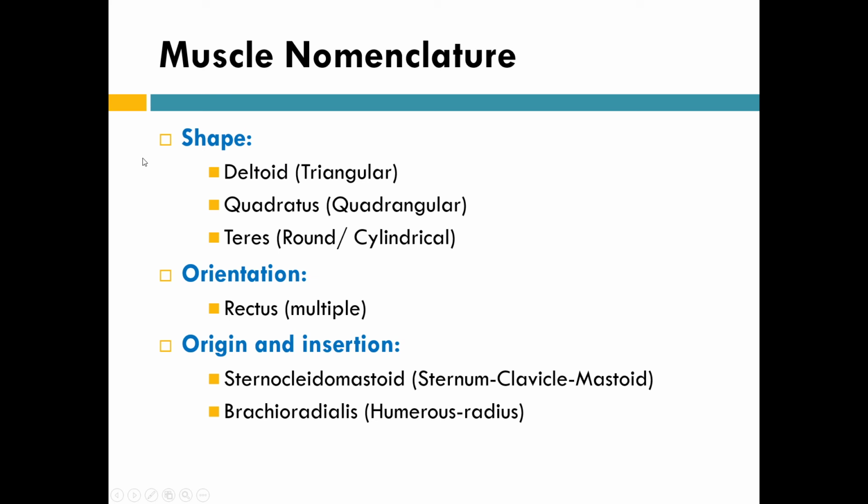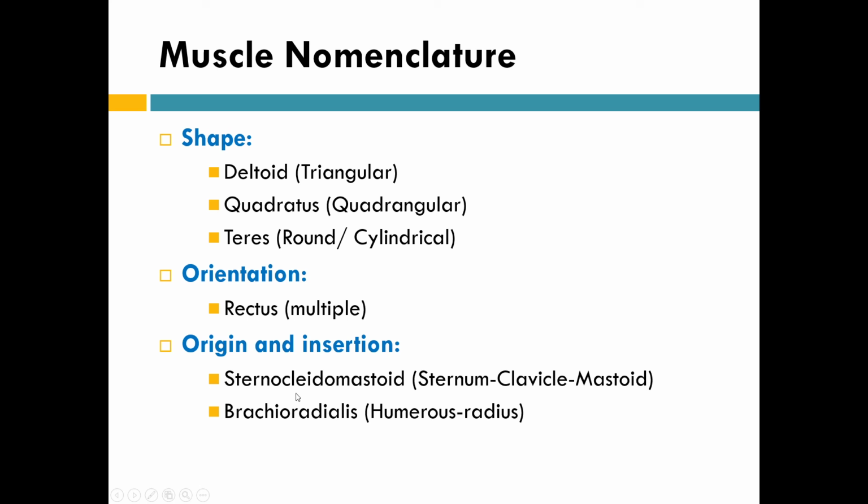Sometimes the muscle can be named according to the shape, like deltoid, that means triangular. Quadratus or quadrangular muscles are there, like quadratus lumborum, quadratus femoris. Teres sometimes means round or cylindrical. We know the teres major and minor muscles. Sometimes the muscle can be named according to the orientation of the fibers, like when there are multiple fibers all combined together, like rectus. Sometimes the muscle can be named according to their origin and insertion.